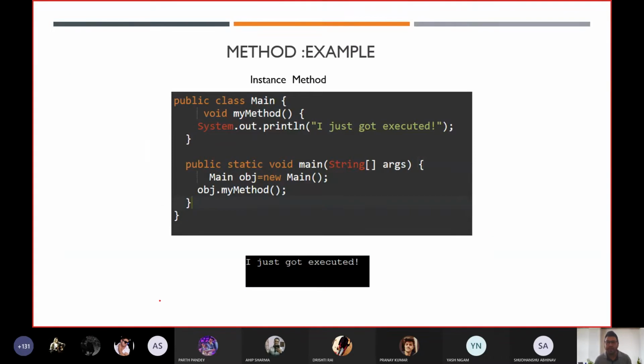See, what is happening over there? Whenever you are creating any object, always remember this. This is my class Batch.